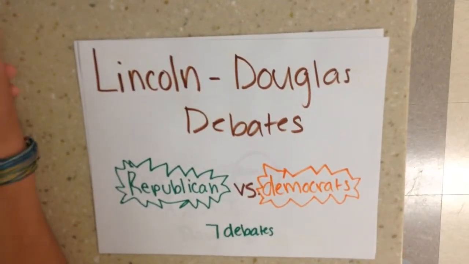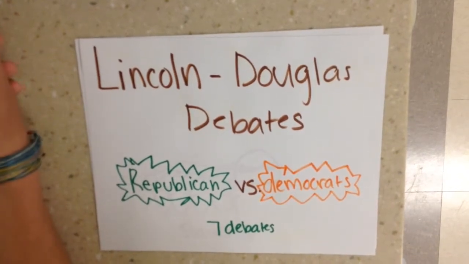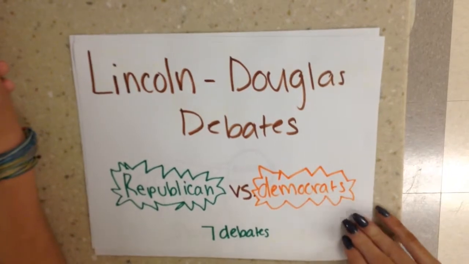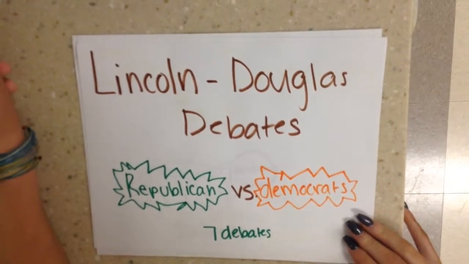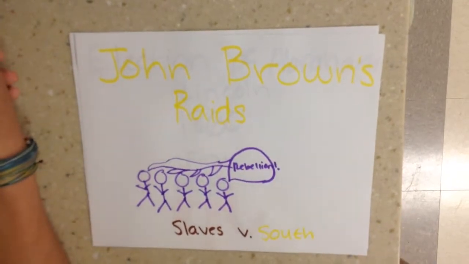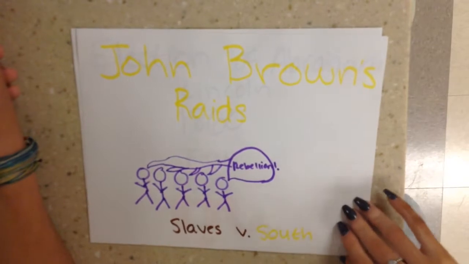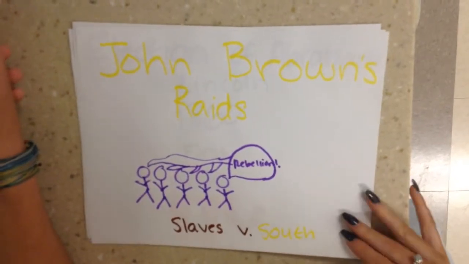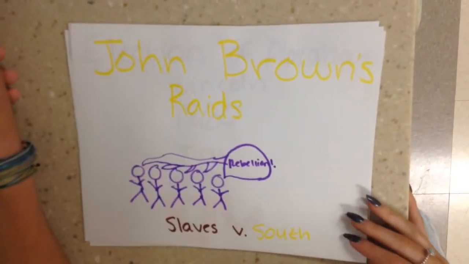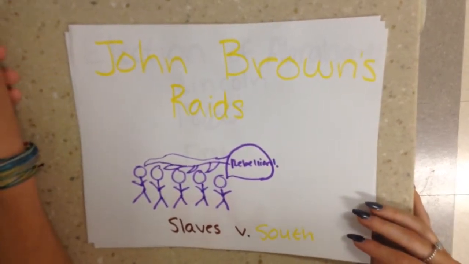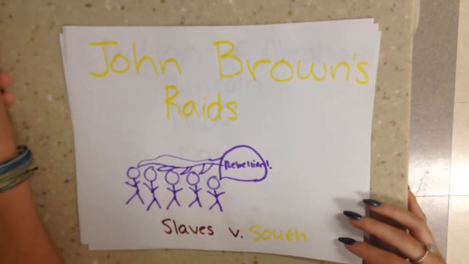The Lincoln-Douglas debates were the political debates before their election, based mainly on slavery. These swayed voters one way or the other. John Brown's raid. John Brown wanted to have a massive slave uprising and raided Harpers Ferry on an abolitionist mission. He became a hero to the North.